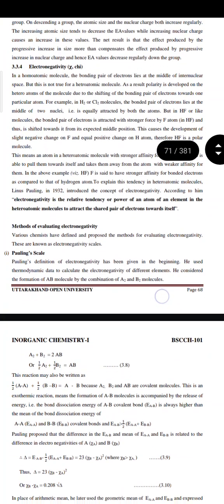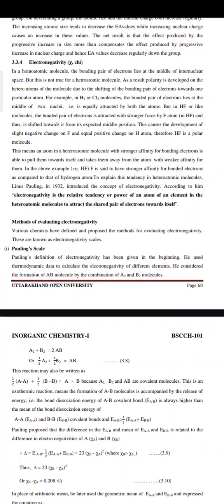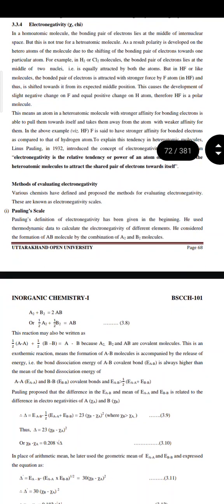But in HF or like molecules, the bonded pair of electrons is attracted with stronger force by the F atom in HF, and thus is shifted towards it from its expected middle position. This causes the development of a slight negative charge on F and an equal positive charge on the H atom. Therefore, HF is a polar molecule. This means an atom in a heteroatomic molecule with stronger affinity for bonding electrons is able to pull them towards itself and away from the atoms with weaker affinity for them. In the above example, F is said to have stronger affinity for bonded electrons as compared to the hydrogen atom.